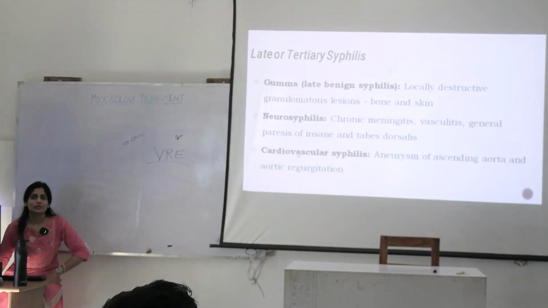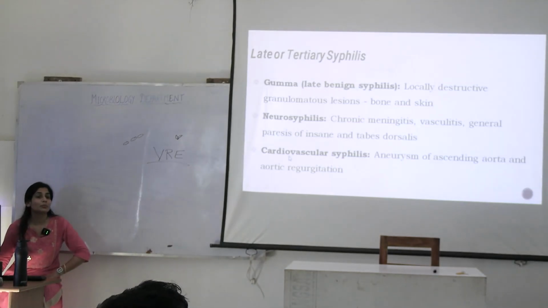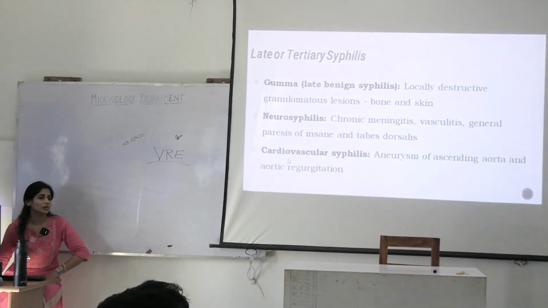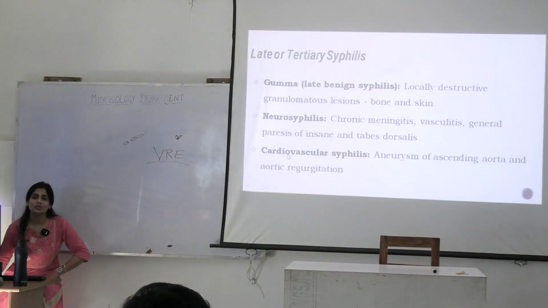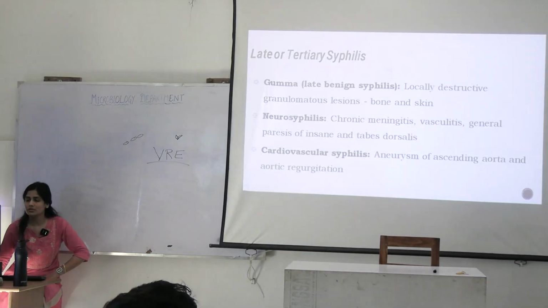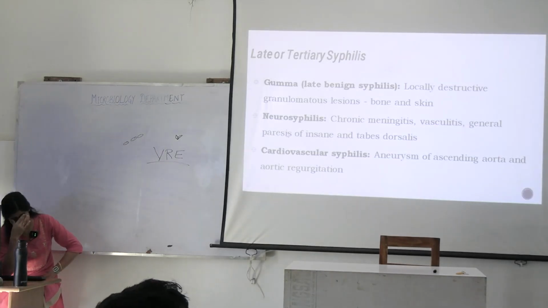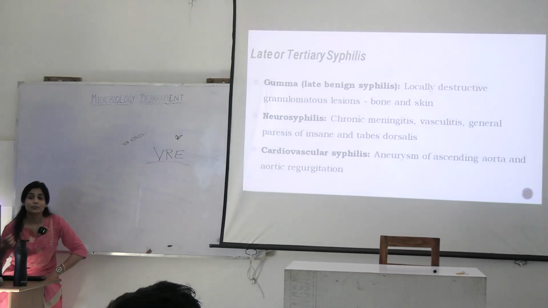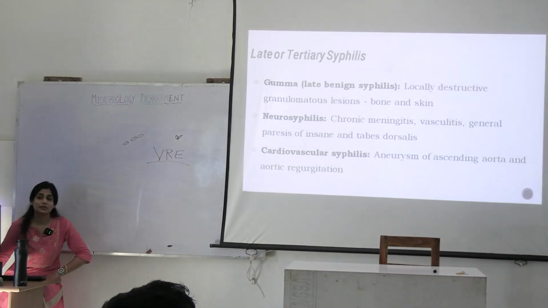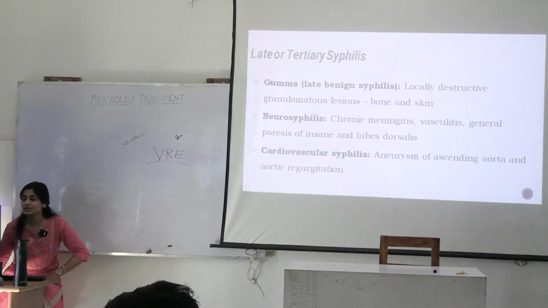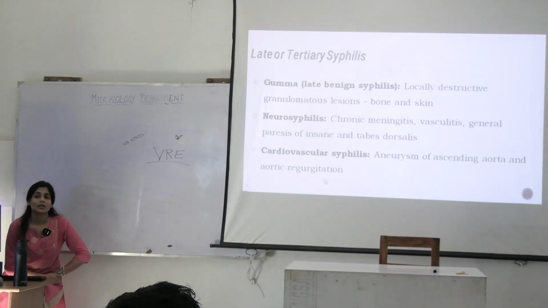Neurosyphilis or cardiovascular syphilis. So it involves two important systems of your body. What are those systems? The CNS, and how does it involve the CNS? What will you see? You will see chronic meningitis, right? So you will see meningeal symptoms. And in case of cardiovascular, what you will see?